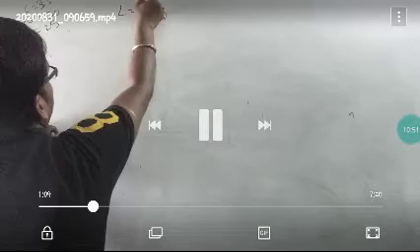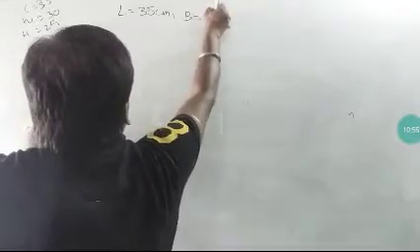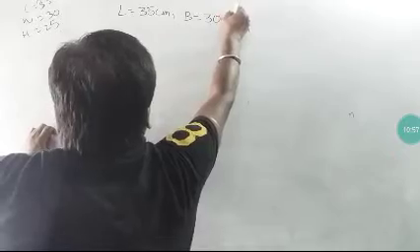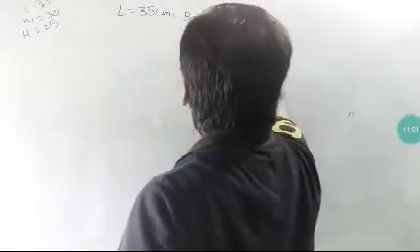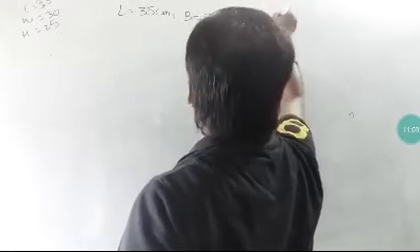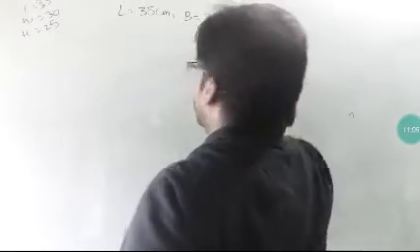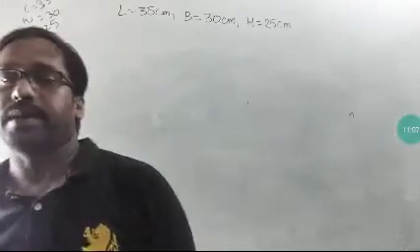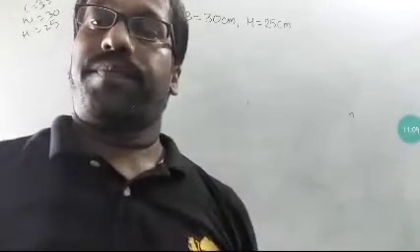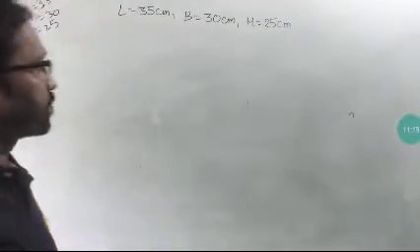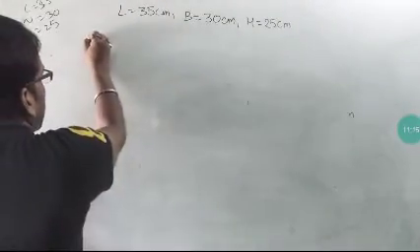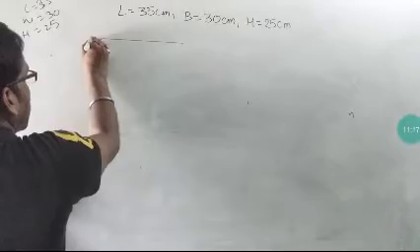The solution is that first of all we will write what is given in the information. Length is given 35 centimeter, breadth is given 30 centimeter, and the height is also given, that is 25 centimeter. Okay, and then what is the shape of that greenhouse? You see the 3 lengths are different here, that means the shape of that greenhouse is cuboidal. It is like a cuboid.